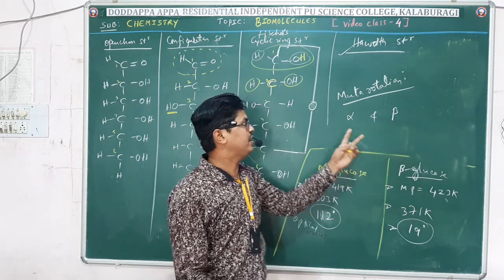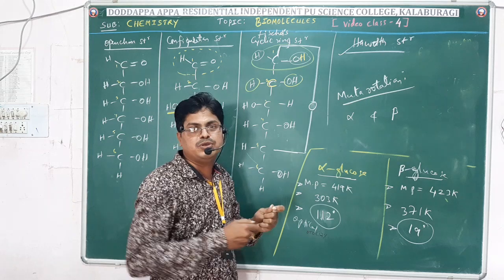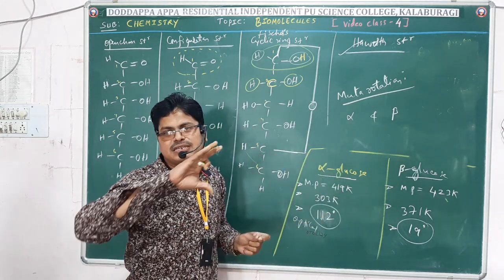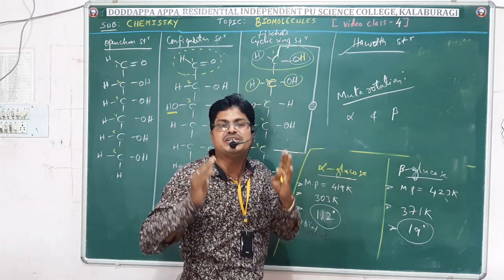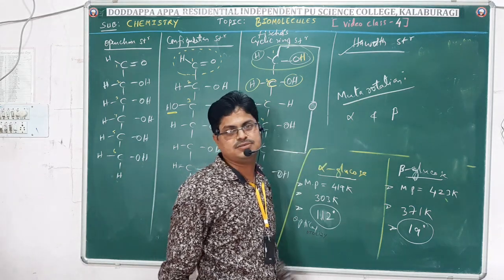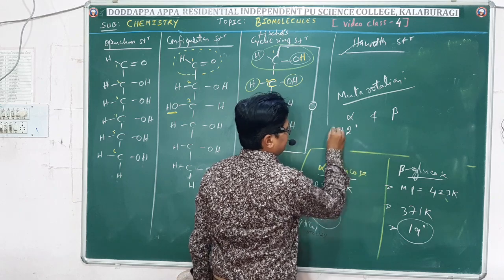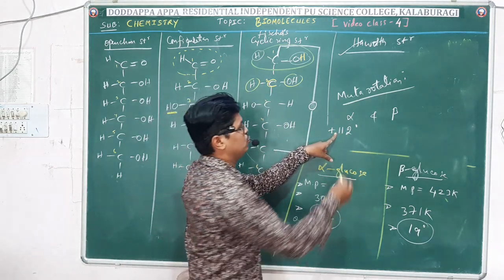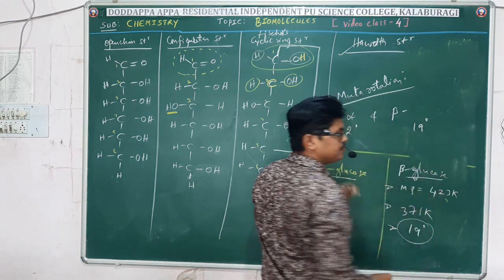Okay? When you take these two solutions, alpha glucose and beta glucose solution, and subject them to optical rotation, the optical rotation keeps on changing until it gets a constant value. That process is called mutarotation. Alpha glucose has plus 112 degree because it is a dextrorotatory compound. Beta glucose has 19 degree.